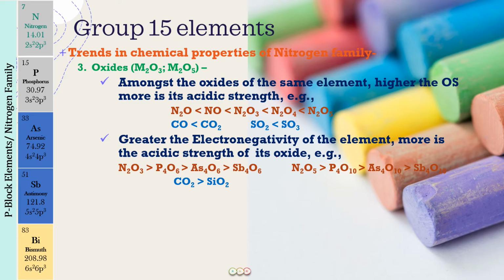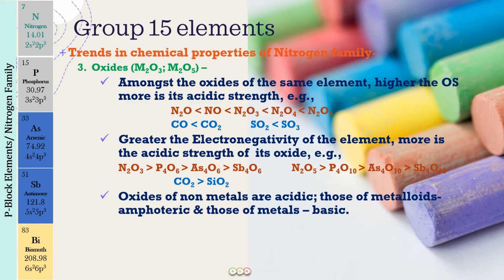All right. Now one more thing that is going to be very interesting, that you have learned here: the oxides of the non-metals are acidic, those of metalloids are amphoteric, and those of metals are basic. So we have nitrogen and phosphorus oxides to be acidic. As we go down, arsenic and antimony oxides are amphoteric. Arsenic oxide will be less amphoteric, antimony oxide will be more amphoteric, and for bismuth oxide, we have talked that this is going to be weakly basic, because bismuth is metallic in nature, right?